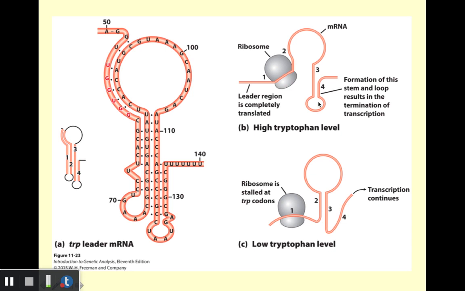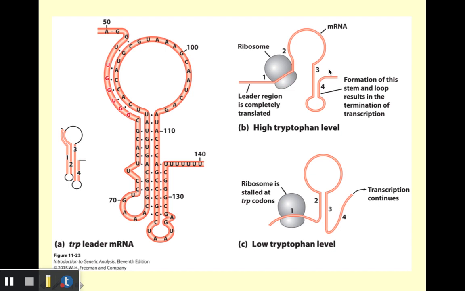That forms a hairpin loop that tends to terminate transcription. So in other words, this is just the leader sequence of the mRNA, before this is even done being transcribed, in other words, our structural genes, which would be farther to the right, transcription is terminated. It's stopped. And so again, that makes sense. If tryptophan levels are high, no sense expressing those tryptophan genes.